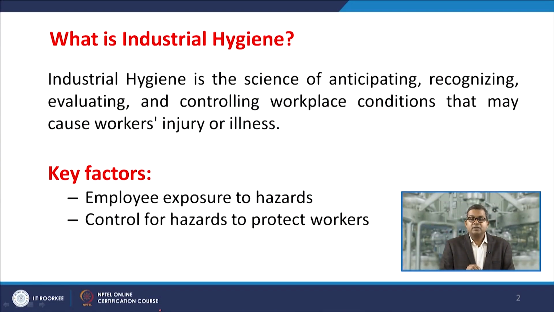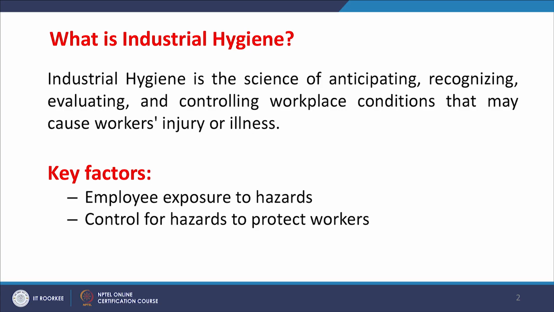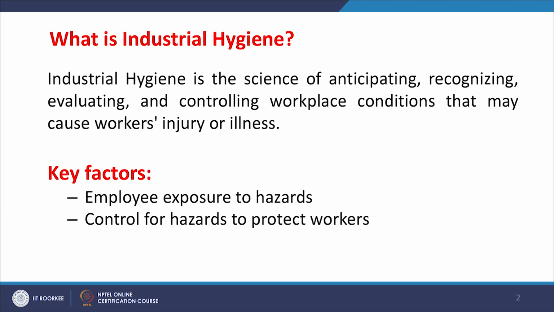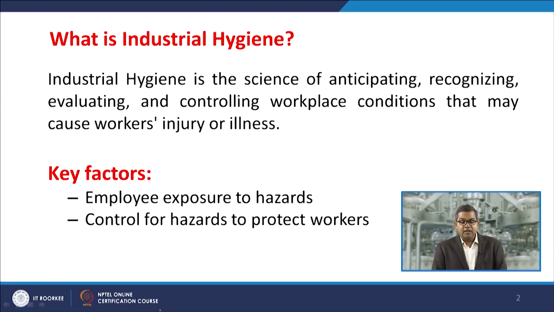Once you have anticipated the hazard present at your workplace, recognized it properly, and evaluated it properly, you design or adopt the control measures for the workplace. So in a nutshell, industrial hygiene is the science of anticipating, recognizing, evaluating and controlling workplace conditions that may cause workers injury or illness.